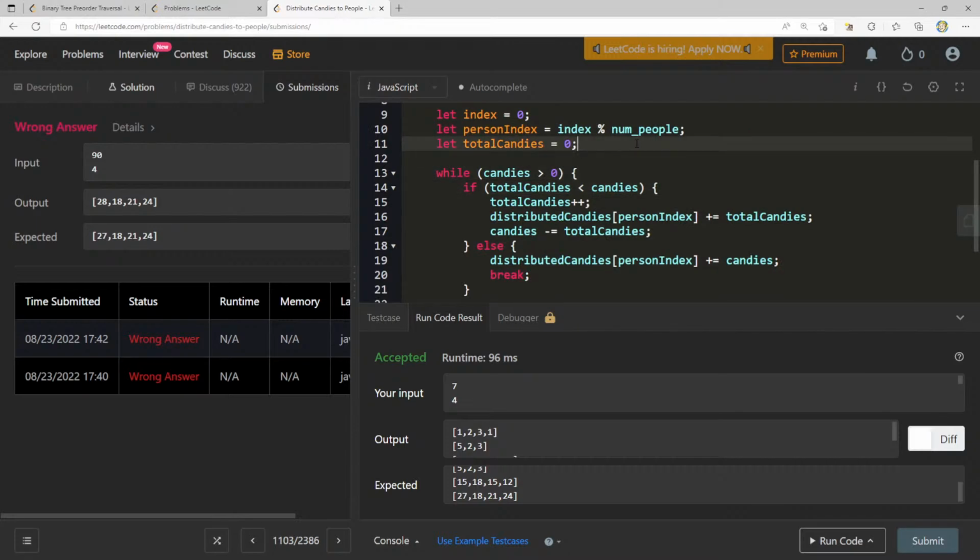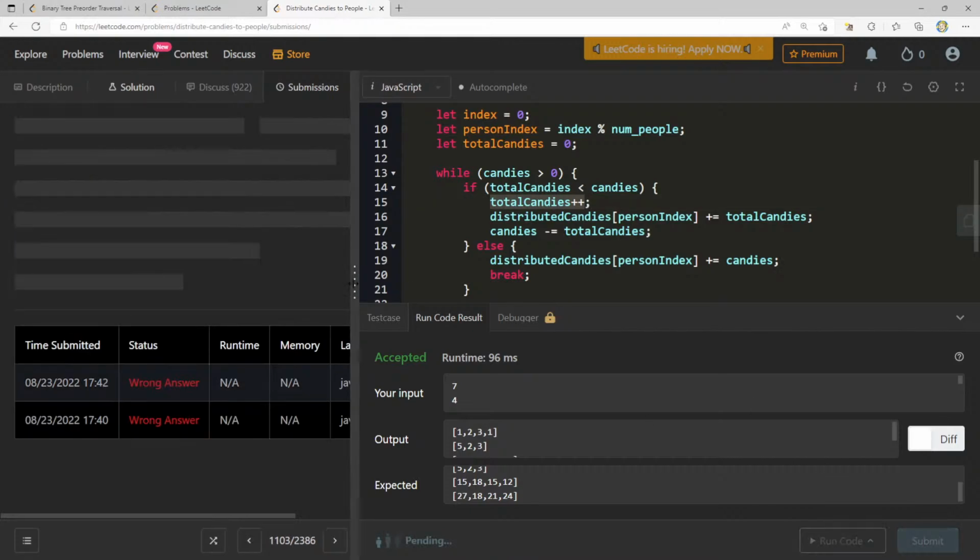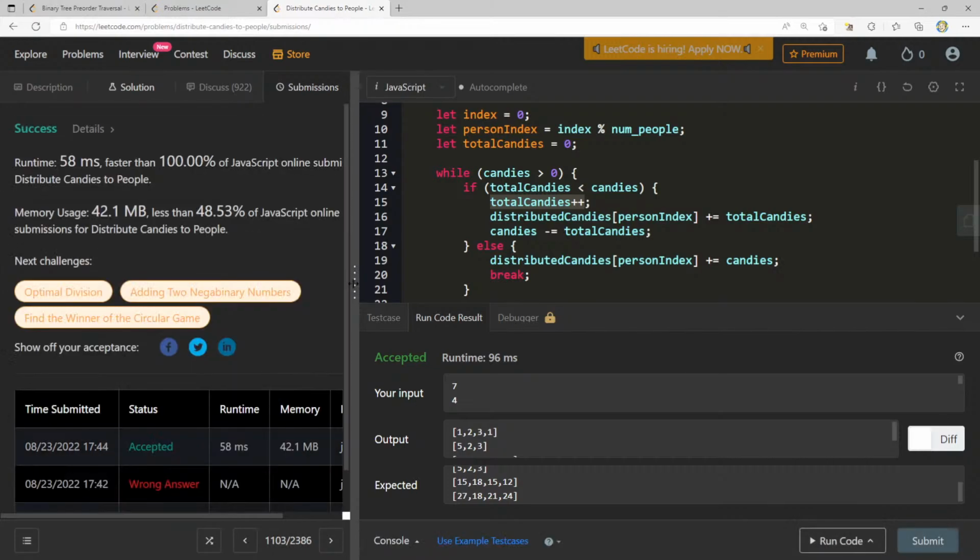Why can't I just distribute? Oh, I guess if it's less than or equal to, then I'd be giving them more than they could actually have, right? Is that why? Let's see. Whoa. That's wild. Look at that, guys. 100%. Man. Very, very cool.